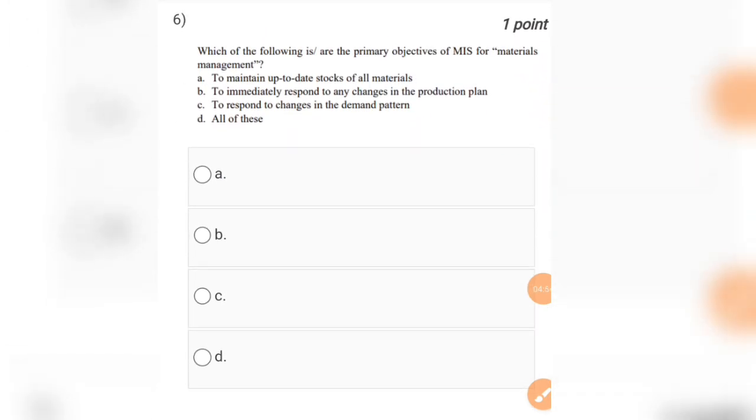Question number 6 is which of the following are the primary objectives of MIS for materials management. Options are to maintain up-to-date stocks of all materials, to immediately respond to any changes in the production plan, to respond to changes in the demand pattern, or all of these.